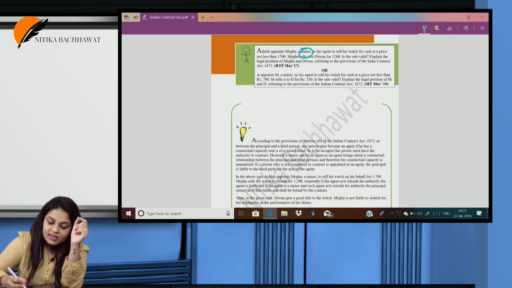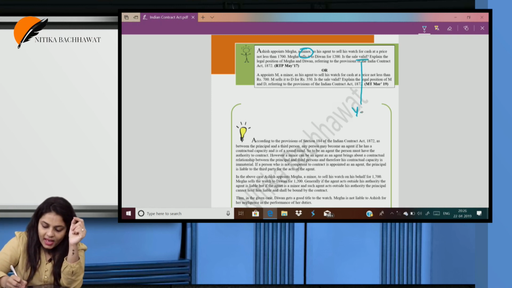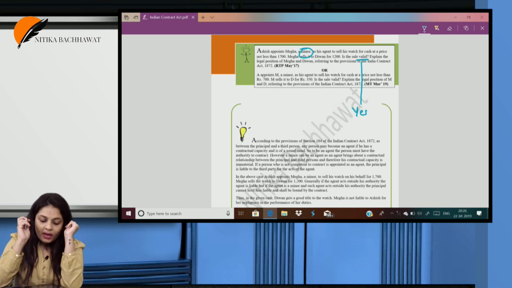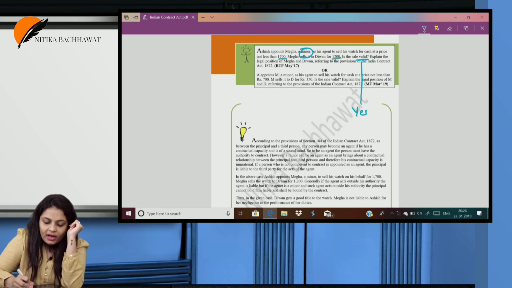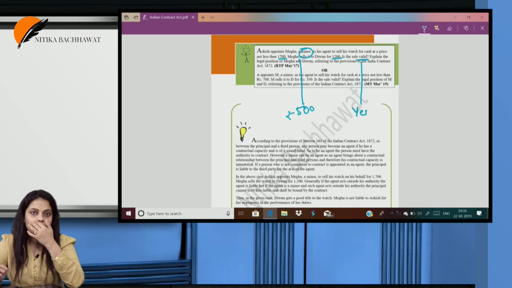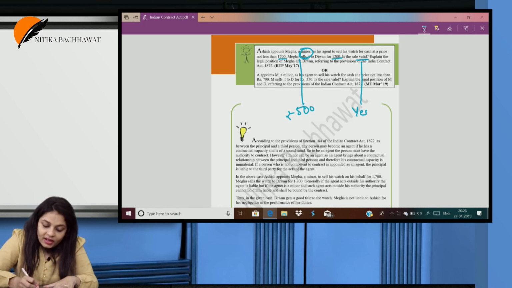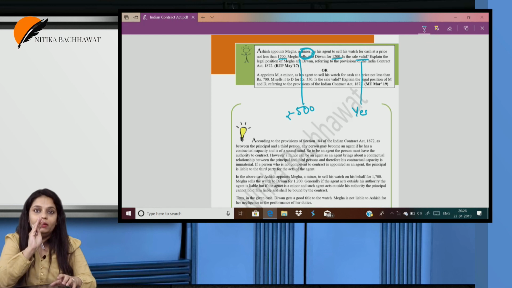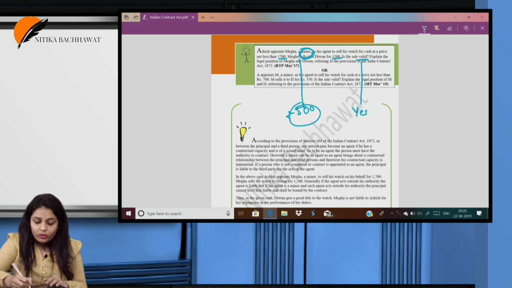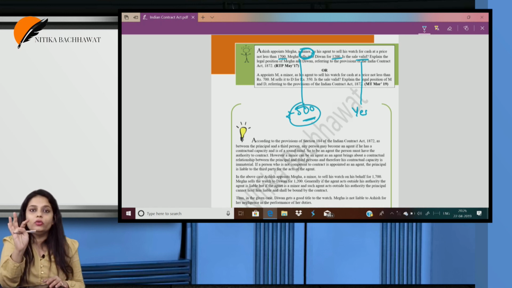So, if he makes the sale, is the sale valid? Yes, absolutely valid. Now, in general circumstances, my order was to sell it at 1700, you sold it at 1200. What I will do is, I will recover that 500 rupees from you. That is what generally happens. But when the agent is a minor, then I don't have a right to recover this 500 from you. I cannot do that.